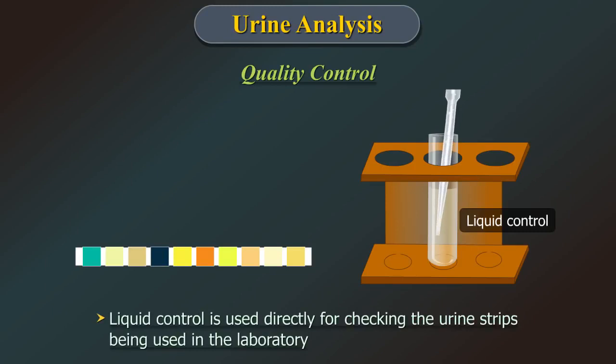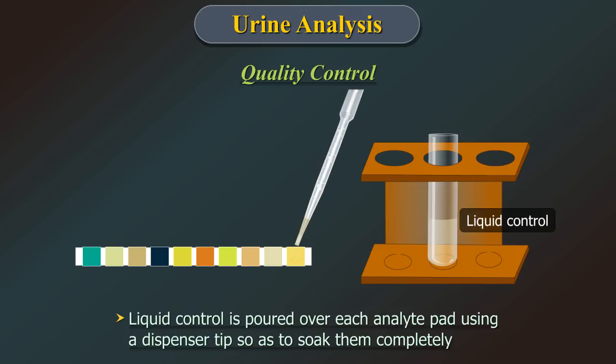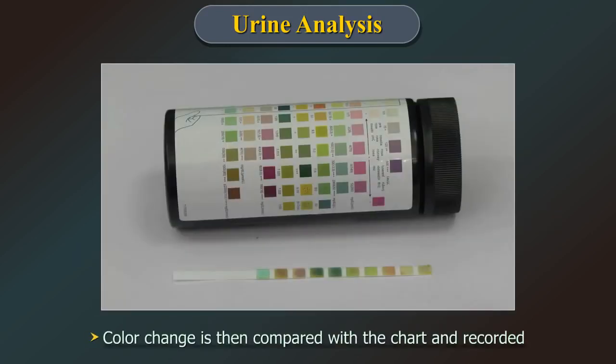Alternatively, the liquid control can be used directly for checking the urine strips being used in the laboratory. The liquid control is poured over each analyte pad using a dispenser tip so as to soak them completely. The color change is then compared with the chart and recorded.